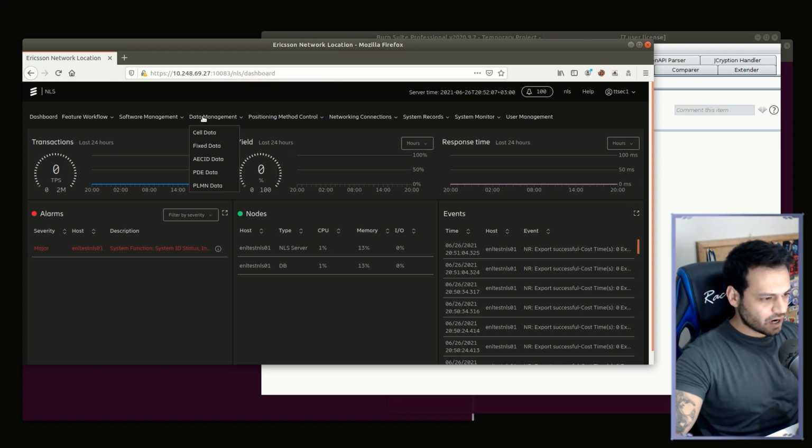It has functions that allow you to control mobile and reference networks, positioning and method control, cell data, and some other components. Overall, Ericsson NL is a mobile positioning system. It's also related to global navigation satellite system configuration.